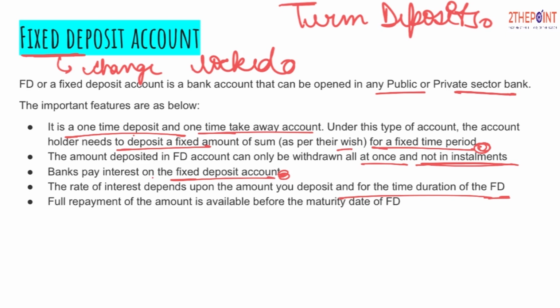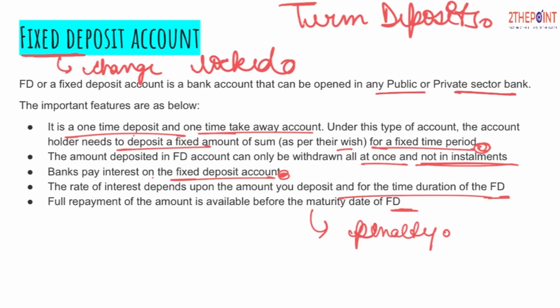Full repayment of the account is available before the maturity of the FD. Full repayment is available how? On the payment of a penalty. Though withdrawing the amount before the maturity date is not encouraged by the bank, they really don't want you to withdraw the money.